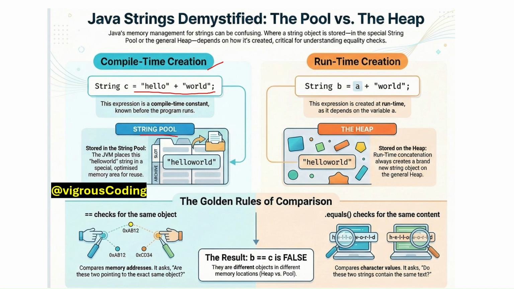At runtime, when we use a variable, the JVM gets the value of B at runtime and it is stored in the heap. And the comparing golden rule for double equals and dot equals: double equals checks the memory address, and dot equals checks the content, like character values.